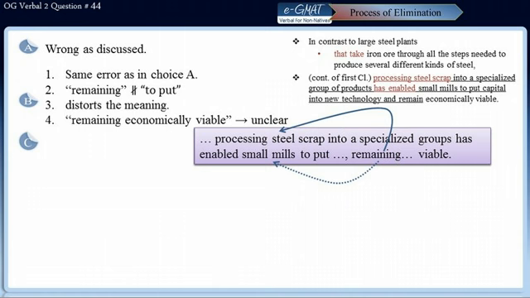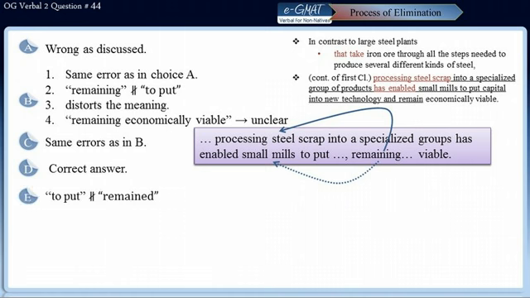Well, choice C repeats all these mistakes of choice B and hence is incorrect. Choice D is the correct answer, because now the entities contrasted in the sentence are grammatically as well as logically parallel to each other, and all the parallelism issues have been taken care of here. So choice D is the correct answer. Let's review choice E. Well, here we find that "to put" is not parallel to "remained," which it should be. So we have the parallelism issue here. So as we found out, choice D is the correct answer for this sentence.